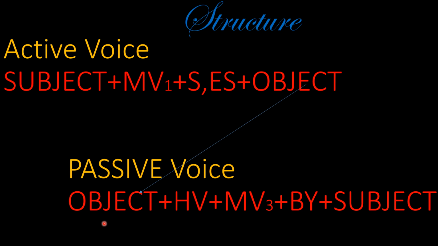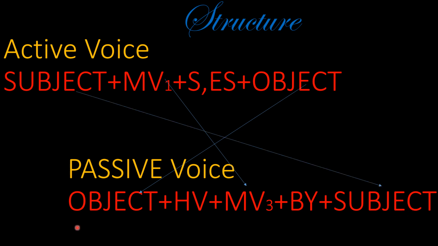So, object plus helping verb plus main verb. Now, at the last, we will put the subject. But before putting the subject, we should add, as per the rule, by. And at last, we should put the subject.